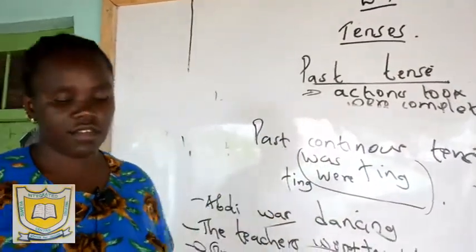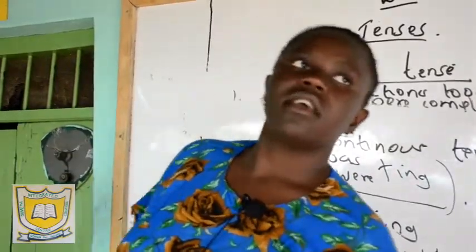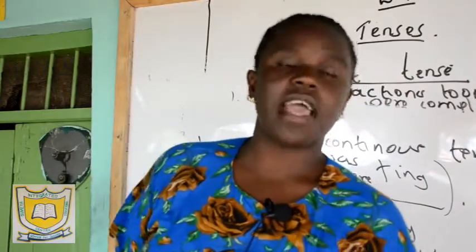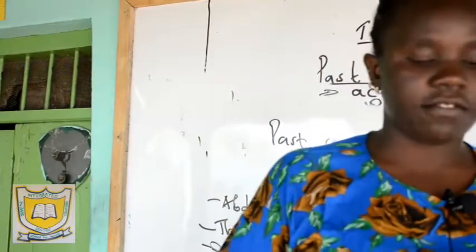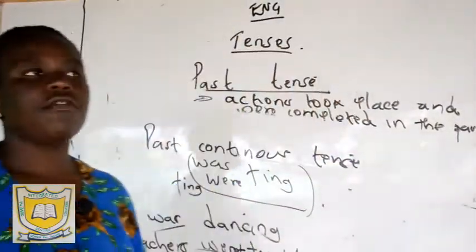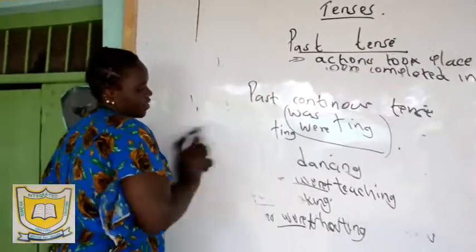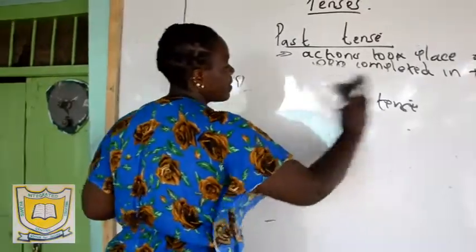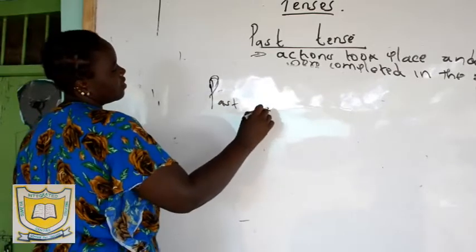Now that brings us to the past perfect tense. When I was talking about passive and active voices, I talked about the past perfect tense. How do you form a past perfect tense?